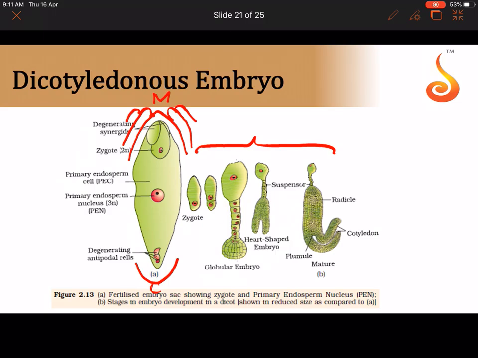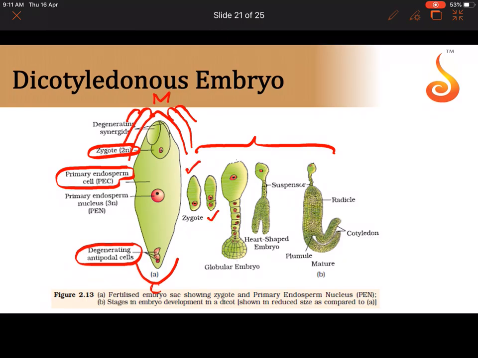So see how the primary endosperm nucleus is formed. Now they have not called it central cell. What have they called it? Primary endosperm cell. And see, the synergids are degenerating. What is formed? Zygote is formed. And see how the antipodals are degenerating near the chalaza.